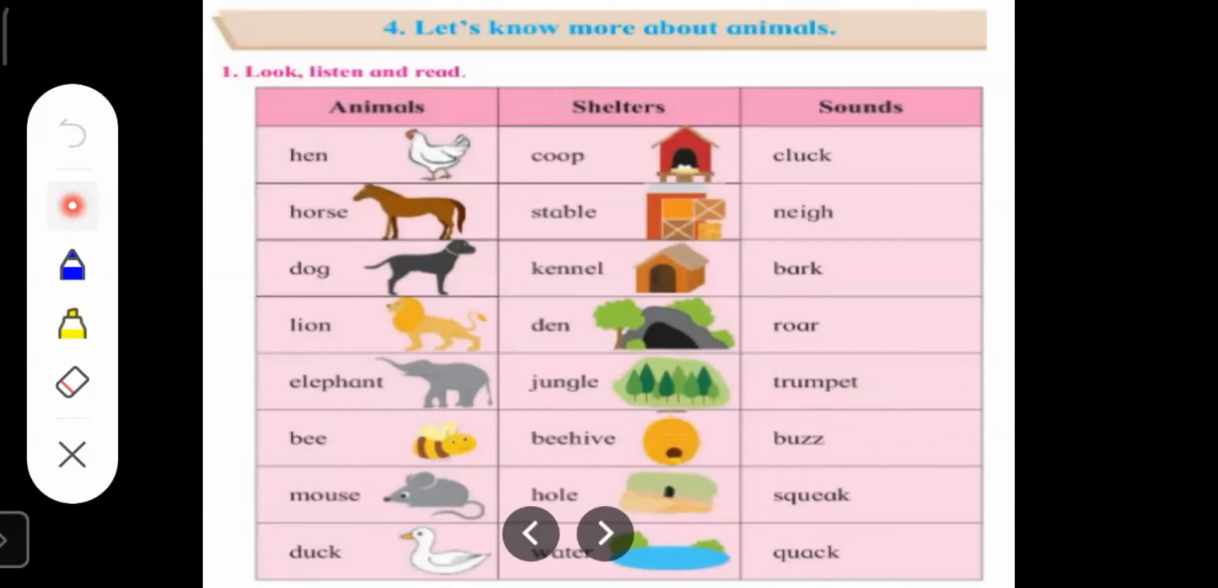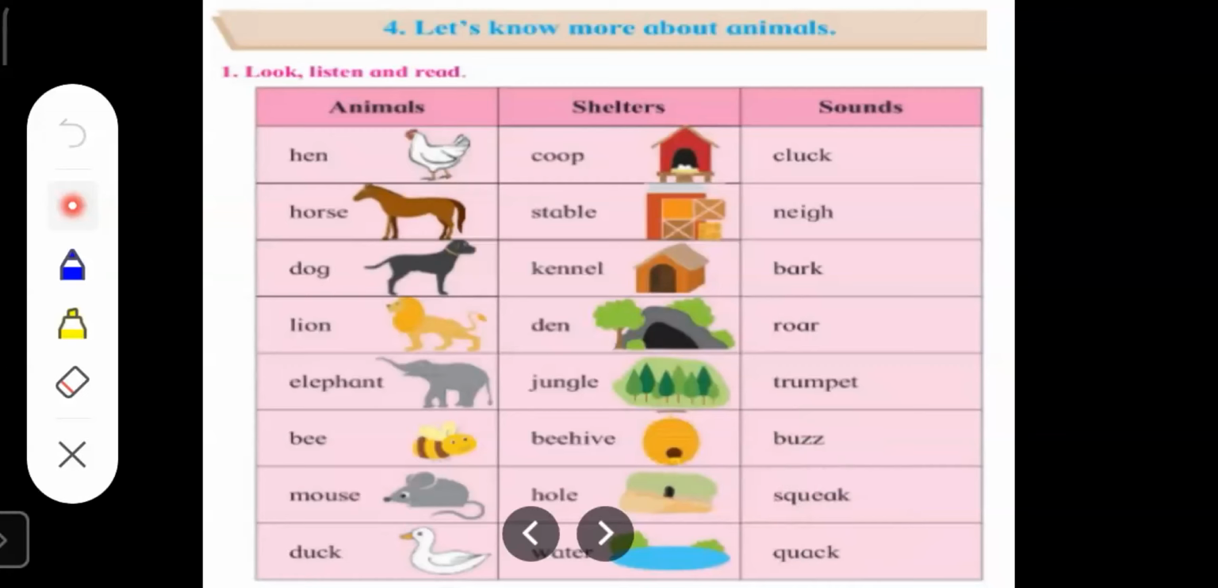Next is a duck. Duck is a water animal, so it lives in water. The shelter of a duck is water. And the sound made by a duck is quack.